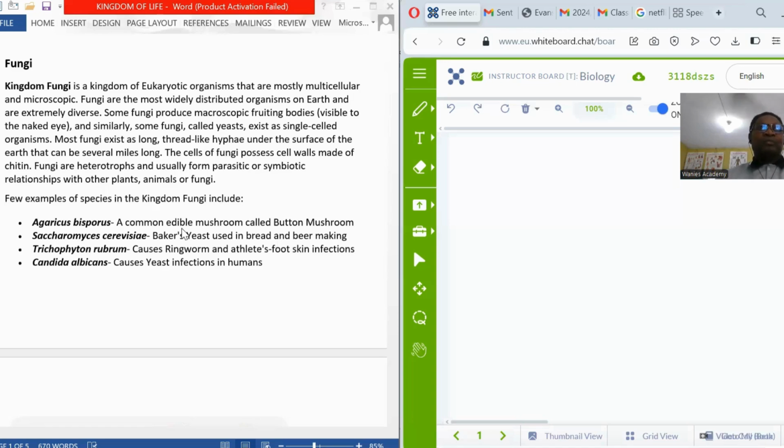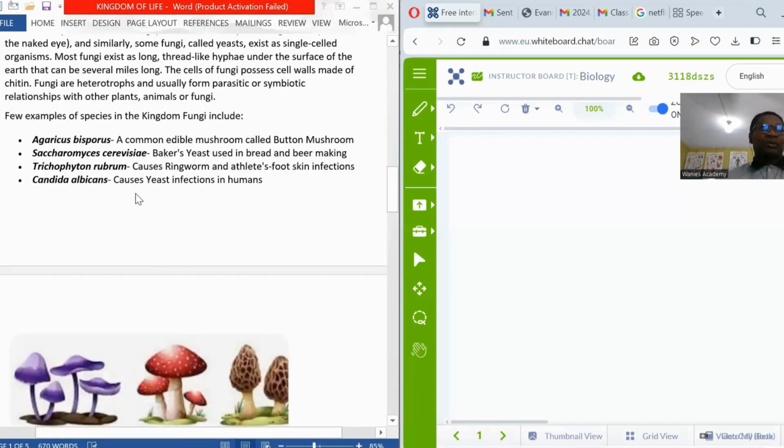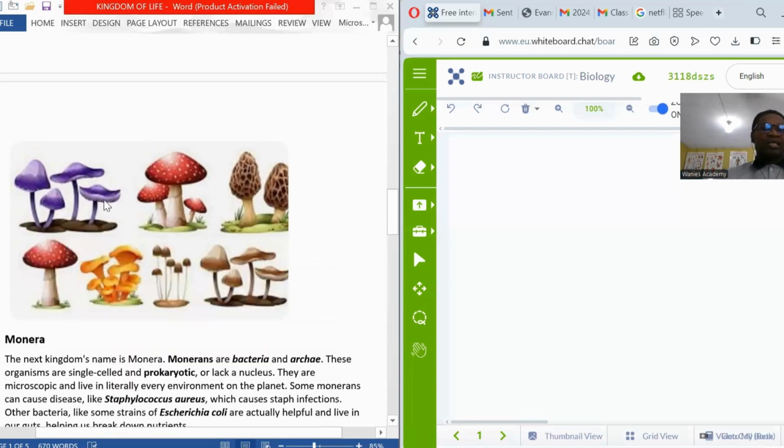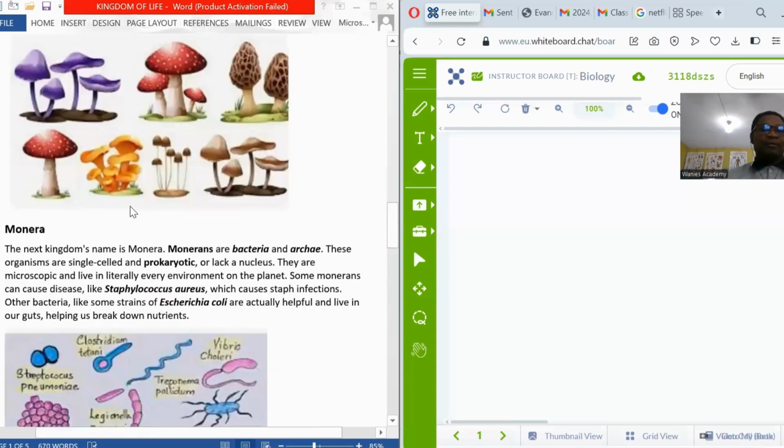Yeast is used by the bakers in baking bread, and they are also used in the beer manufacturing industry. Another example of the fungi is the Candida albicans. This is yeast that infects humans. This type of yeast is infectious and causes infectious diseases. These are various examples of fungi.